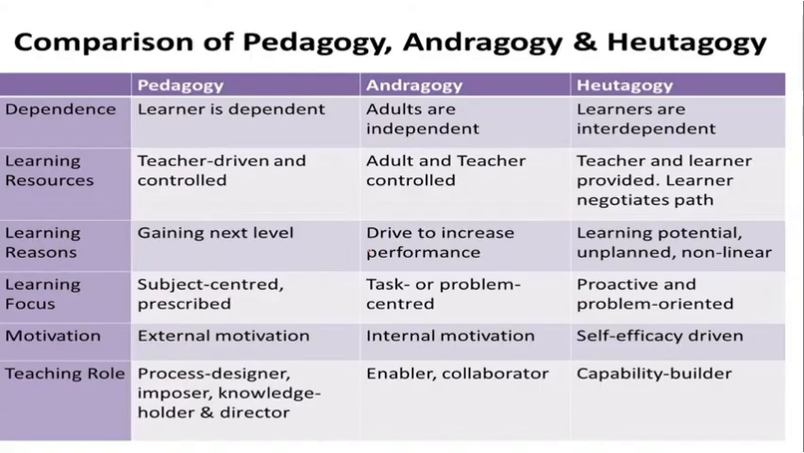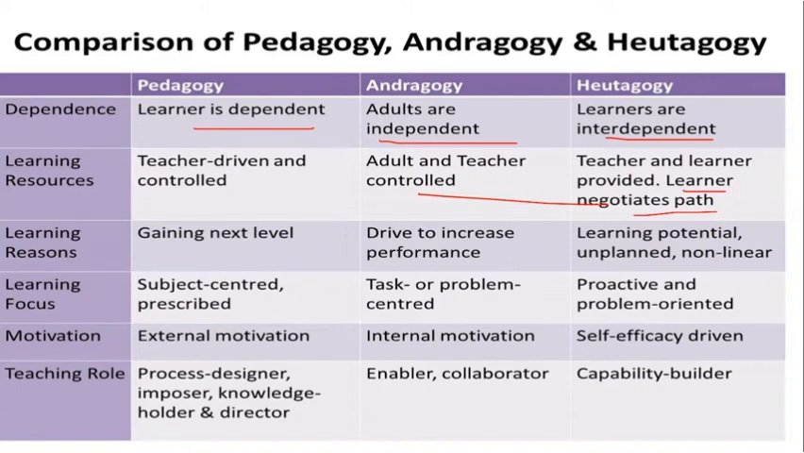Okay, so in pedagogy the learner is more dependent on the teacher. Adults are independent here and in heutagogy the learner is completely interdependent. So in heutagogy the role of the teacher is just that of a spectator. In pedagogy, as I said, the learner is dependent, so it is teacher driven. Andragogy is a combination of adult and teacher controlled, permissive you can say. And heutagogy is completely learner centered. The learner negotiates the path, wherein the teacher has to just play the role of a guide or a coach.